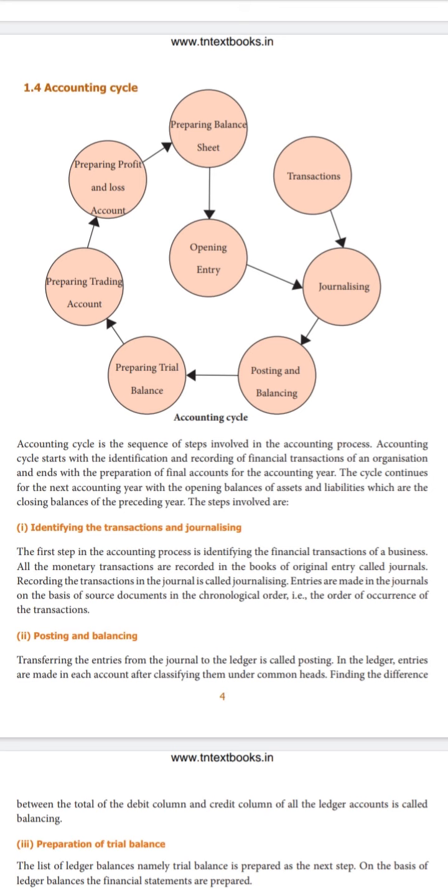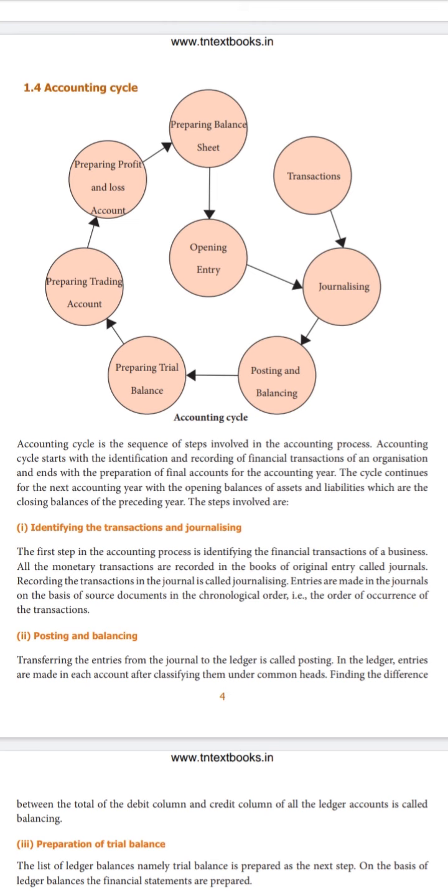While posting into the ledger, each account will be accumulated together. Each account will have many transactions, and all the transactions of the same account will be collated under one common head. After bringing in all the transactions related to a common head, we will find the difference and write it as the closing balance of that month.